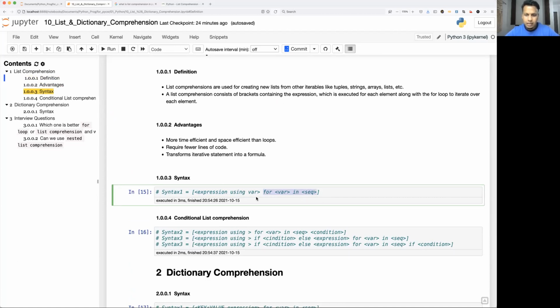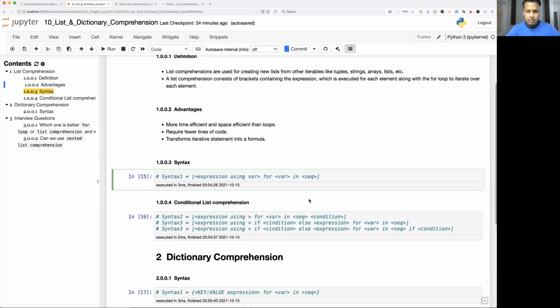For loop will have this syntax where variable is there, then in, then some sequence, some iterable. And whatever expression you are going to perform using the variable, you need to use it here. So expression using variable, for variable in sequence. This is your syntax.